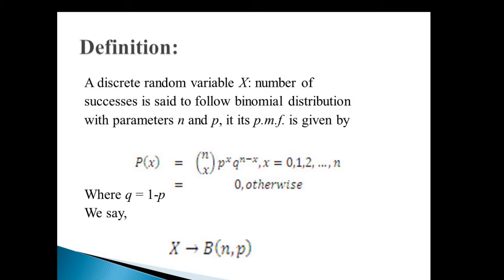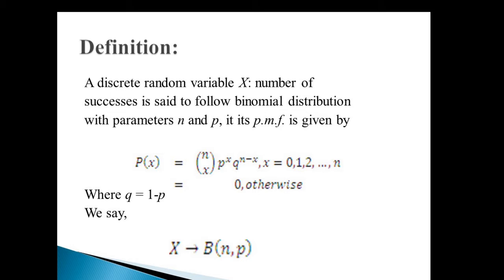We accordingly define a binomial random variable: a discrete random variable x, the number of successes, is said to follow the binomial distribution with parameters n and p. N and p become the parameters of the distribution. N is the number of independent Bernoulli trials, and p is the probability of success in a single trial.